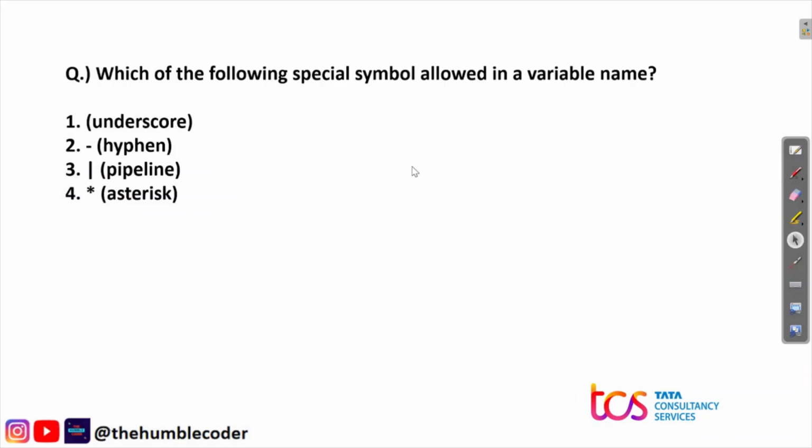Which of the following special symbols is allowed in a variable name? The options that we have are underscore, hyphen, pipeline, or asterisk. I want all of you to answer this question in the comment section. If you do not know the answer, make a rough guess and answer it in the comment section, and I will tell you the correct answer. We are not going to tell the answer of this question now. Moving on to the next question now.